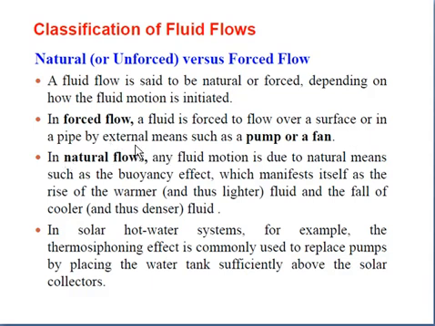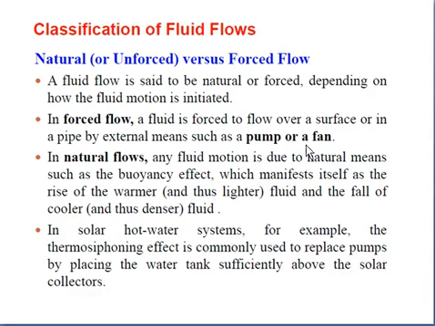By external means is the important phrase, such as a pump or a fan. When the flow is created due to external means such as a pump, we can say that the flow is forced flow.